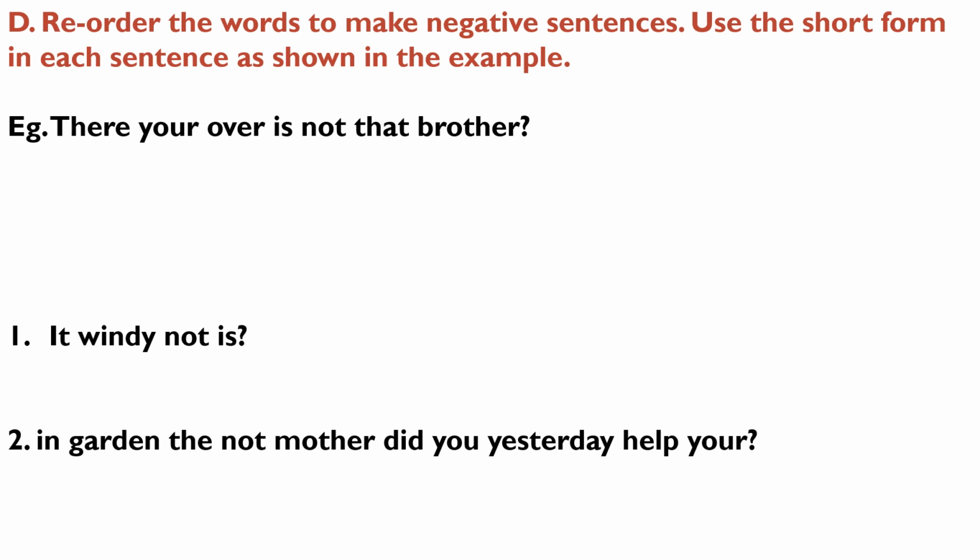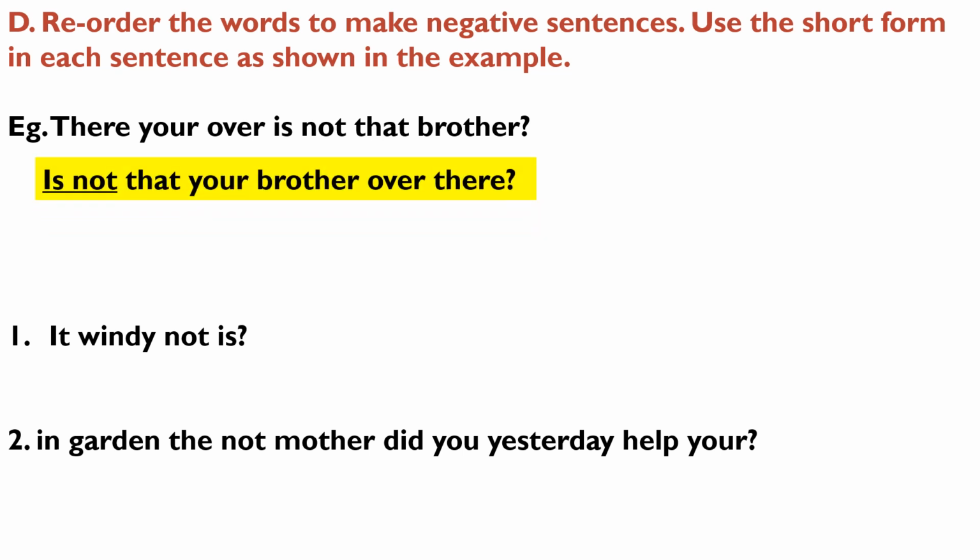are negative. For example, the sentence given below says, "There, your over is not that brother." We can't understand this sentence because the words are not arranged in order. Now, when I arrange these words, my sentence is, is not that your brother over there?